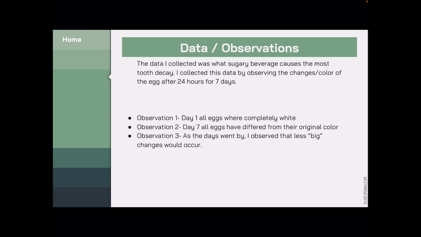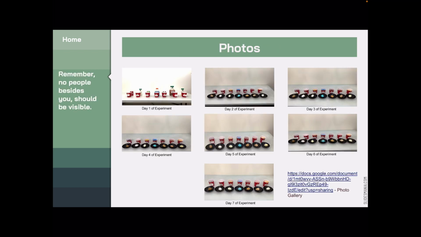This is how I collected my data. I collected my data by observing the changes, such as color, of the egg after 24 hours for 7 days. The first observation was, on day 1, all eggs were completely white, and by day 7, all eggs had differed from their original color by a ton. The third observation I made was, as the days went by, there were fewer big changes that would occur to the eggs. Here are some of the photos I took of my science fair experiment.